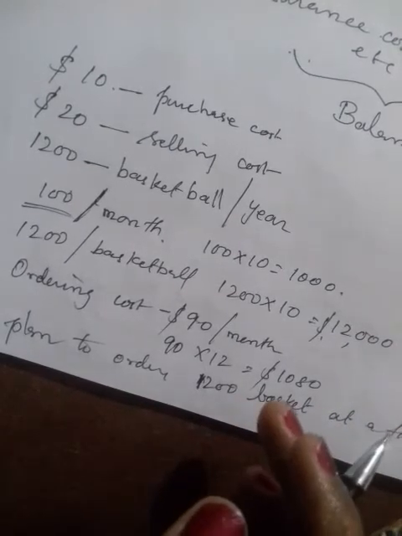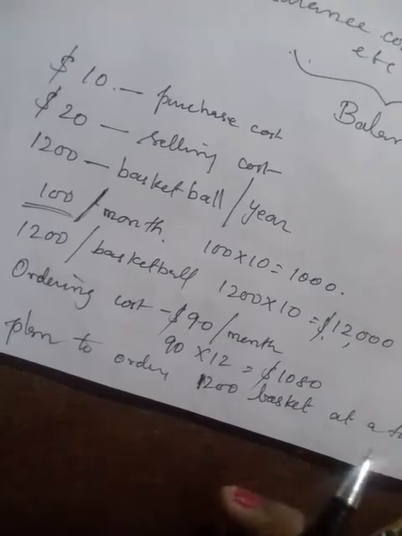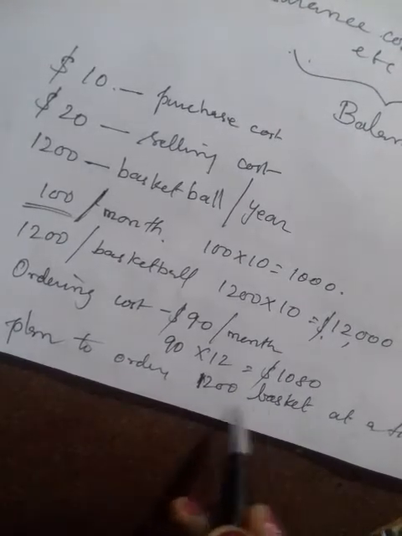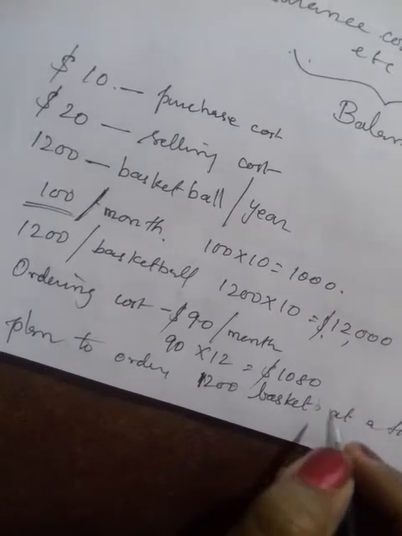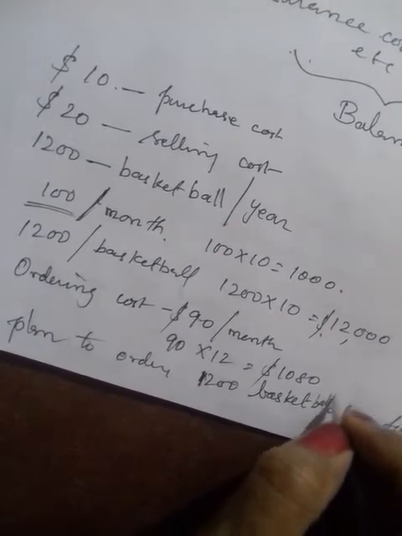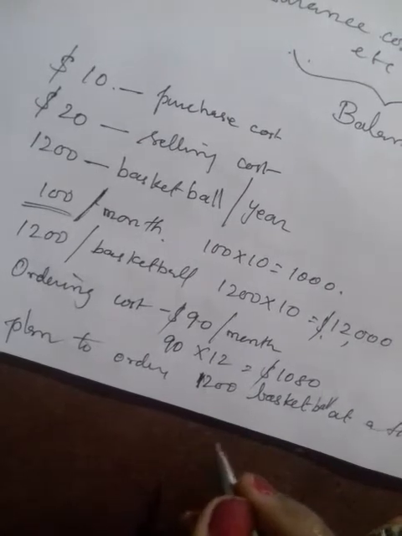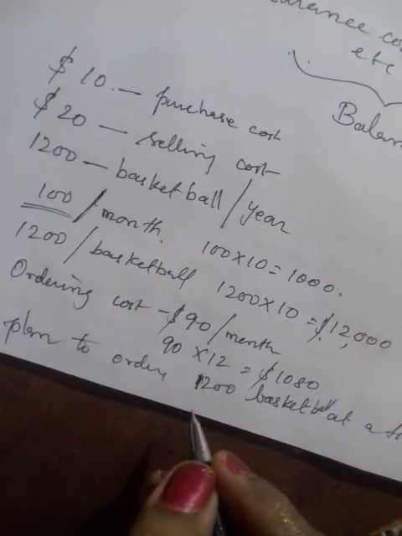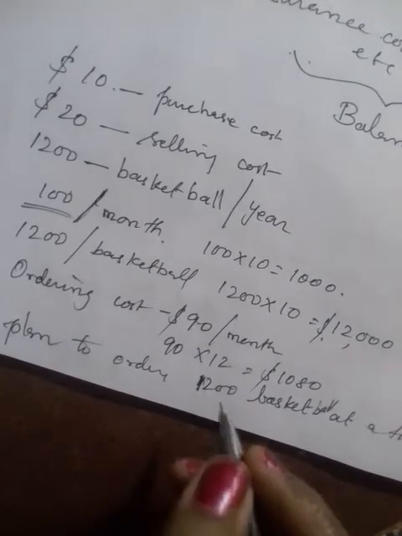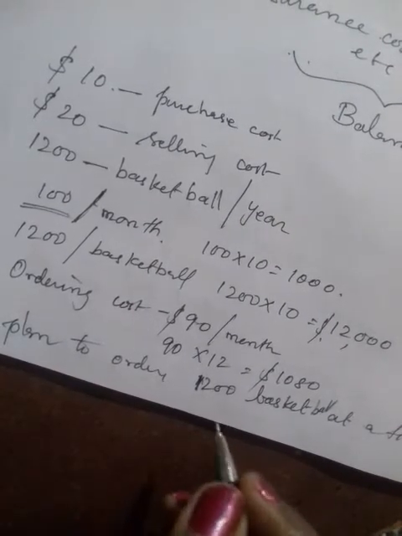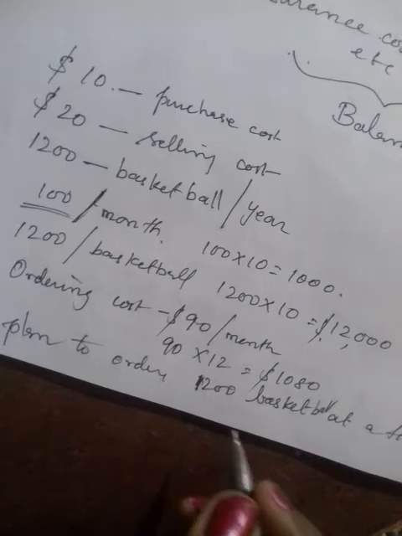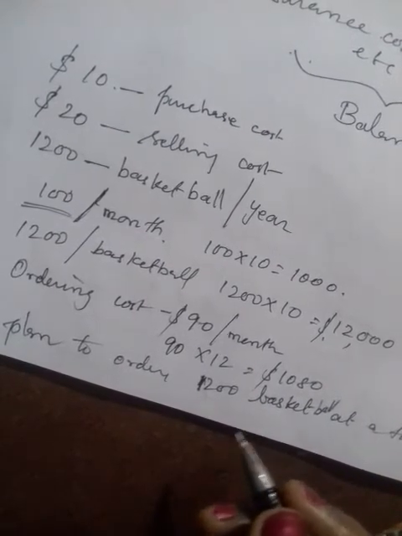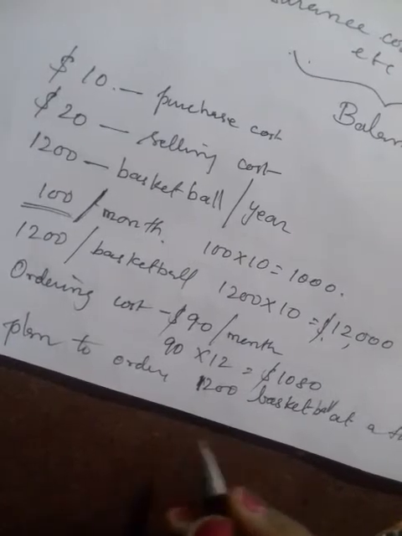So instead of that, if you order in bulk, for example 1200 basketballs at a time, your ordering cost will be less, no. But here is one more problem. If you purchase 1200 basketballs, you don't have place to keep them in your shop. So in that case you have to go for rent to keep these 1200 balls in a warehouse, because you purchased at a time.